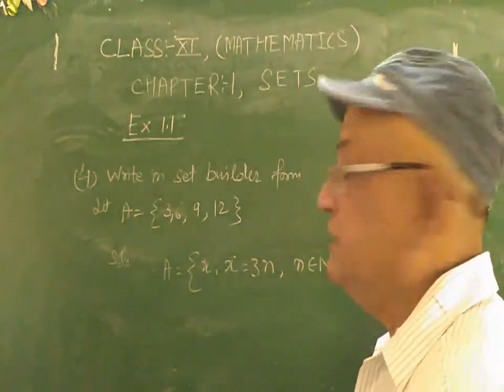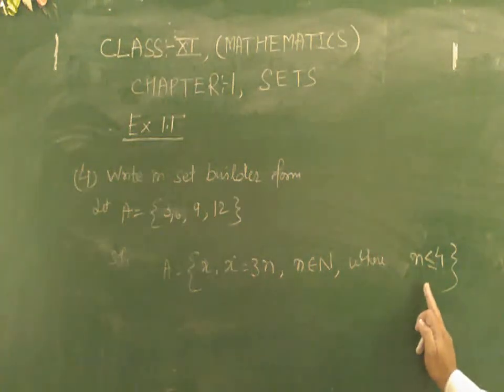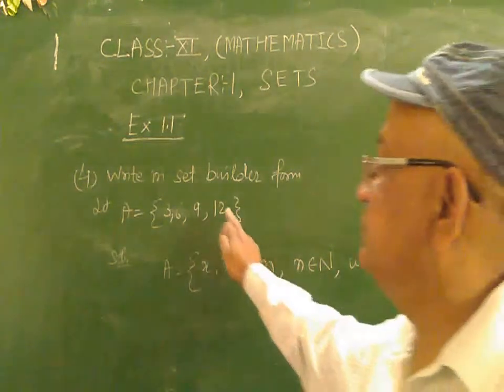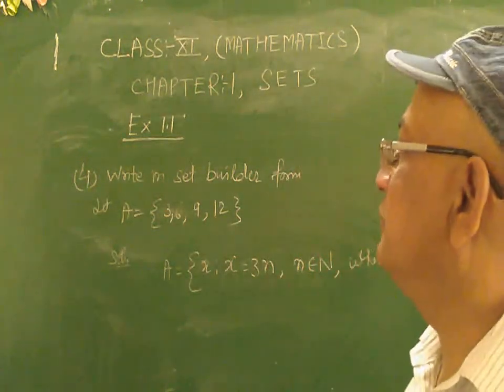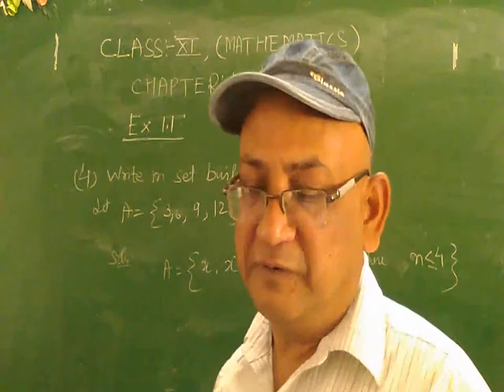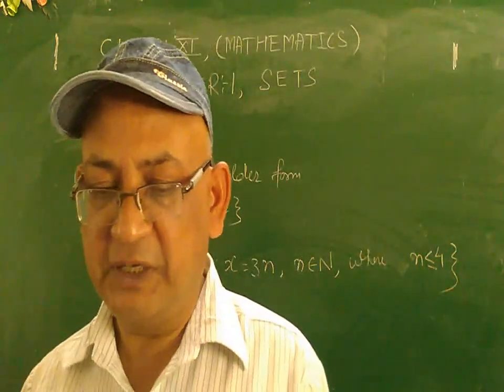And the last element, 4: 3 times 4 is 12. So it is the roster form of the given set builder form. In the same manner you may do the other parts.